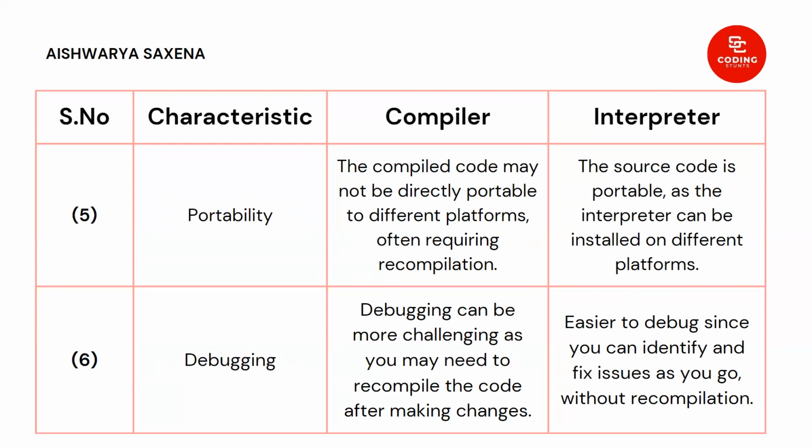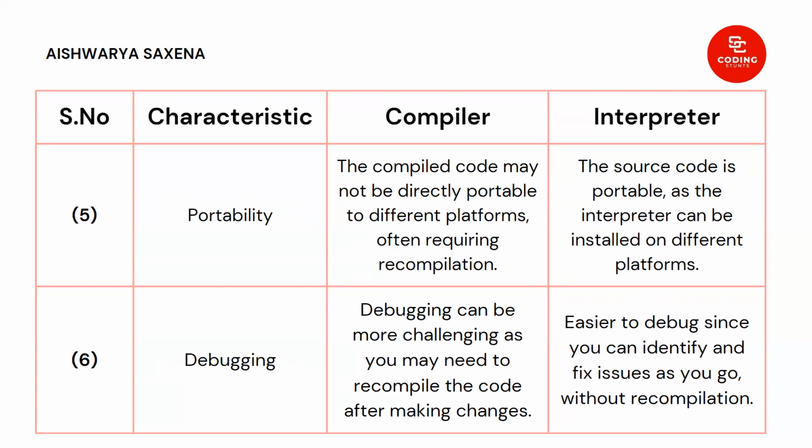But in the case of the interpreter, the source code is portable, as the interpreter can be installed on different platforms. So it is highly portable. Interpreter code is portable, whereas compiler code is not. C and C++ are examples of compiler-based languages, and JavaScript and PHP are totally dependent on the interpreter. They are interpreter-based languages. Whereas Python, which is our main concern, has both compiler and interpreter working, just like Java.